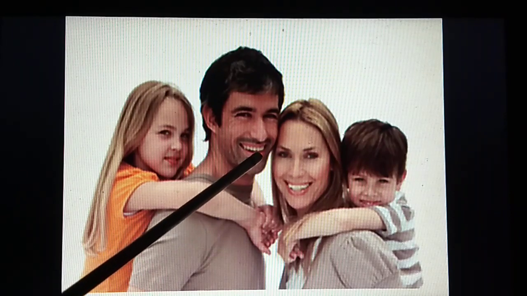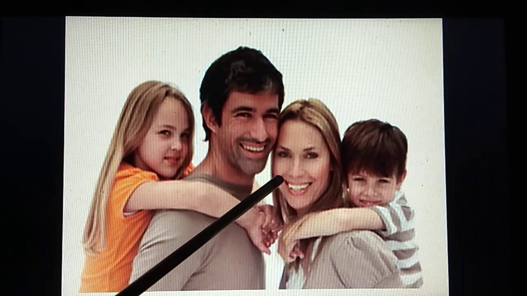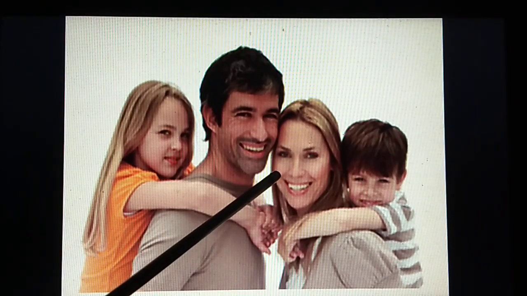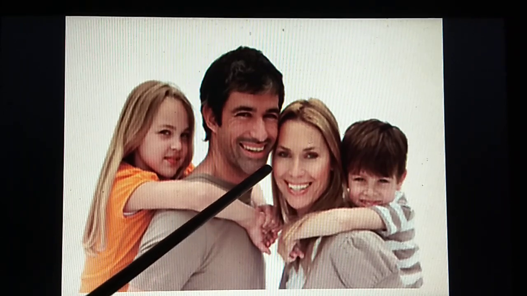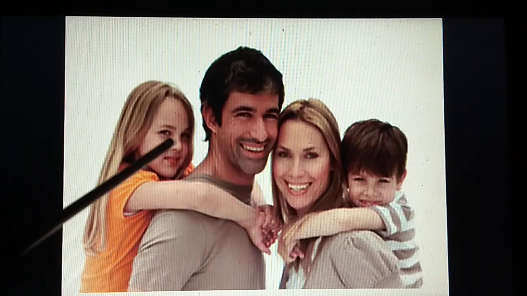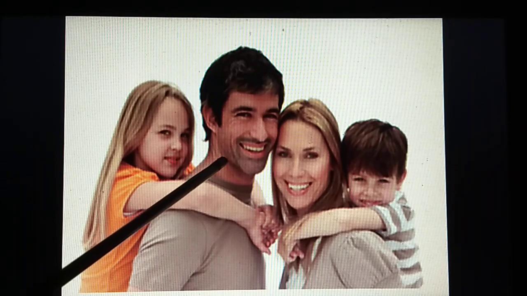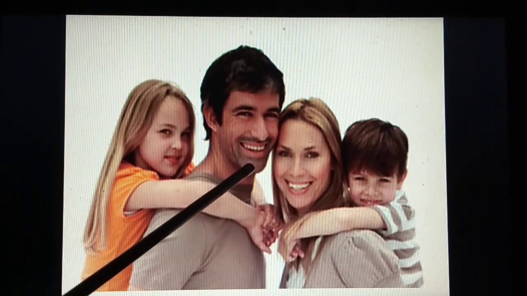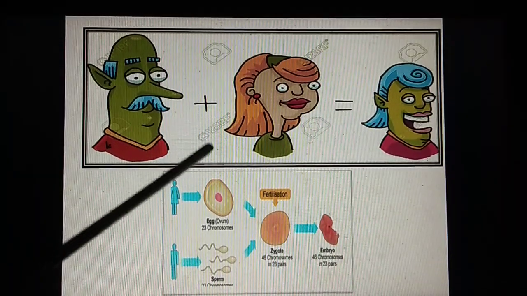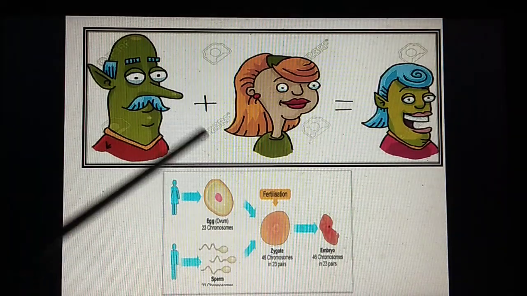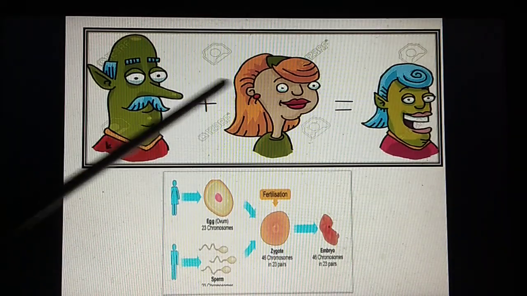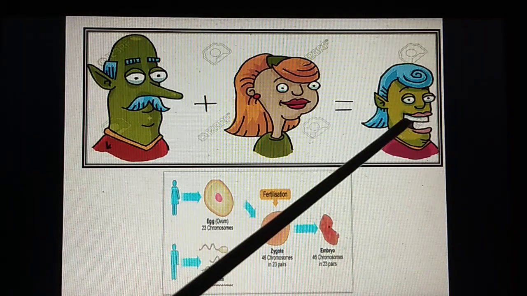If we consider human beings, have you ever wondered how we are similar to our parents, to our brother as well as sister? How is it so? This picture shows an example: father, mother and a child.